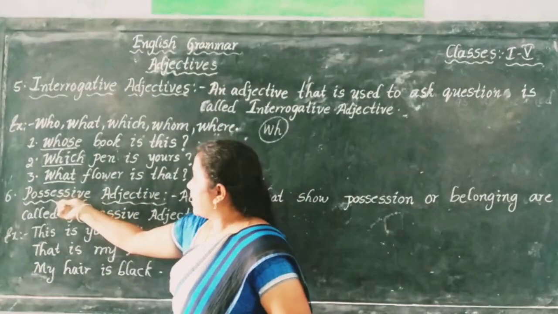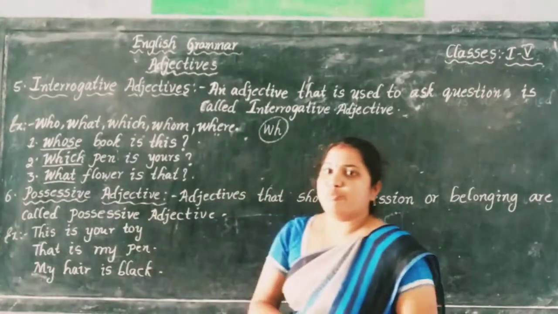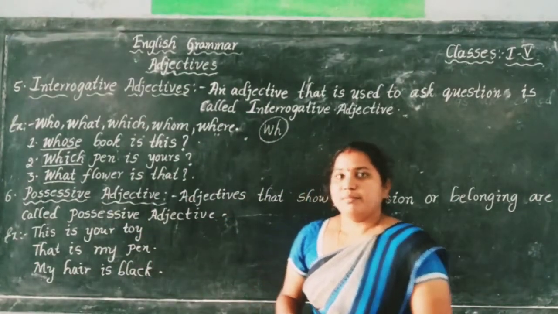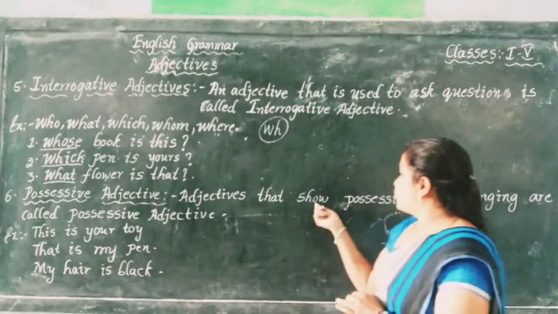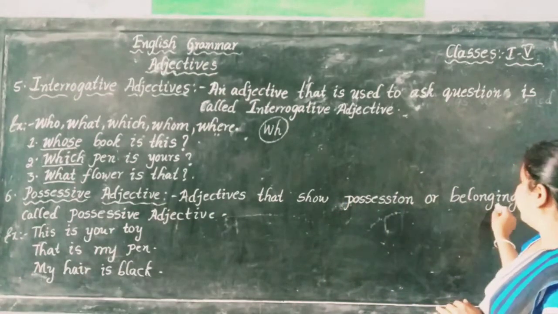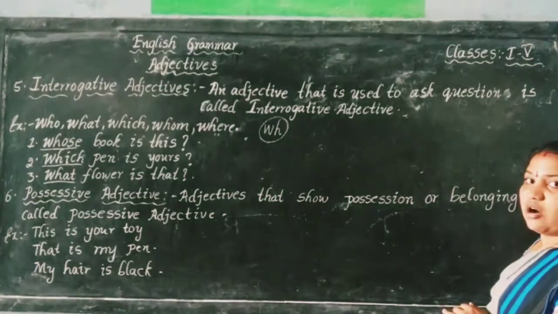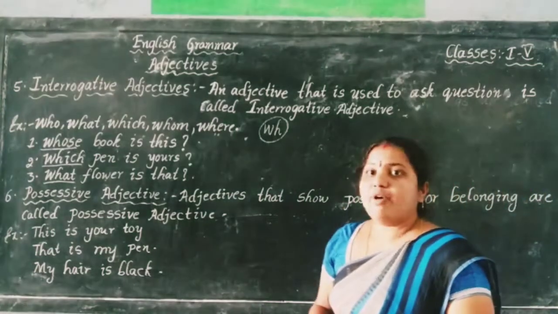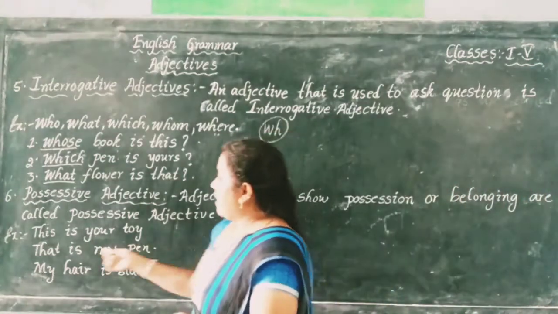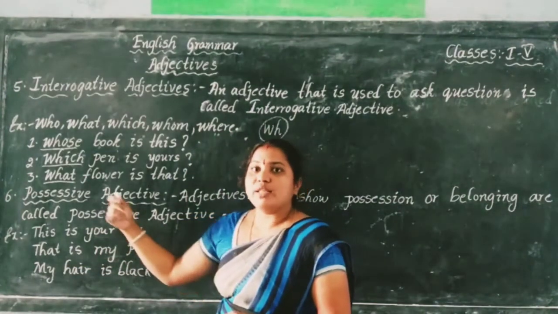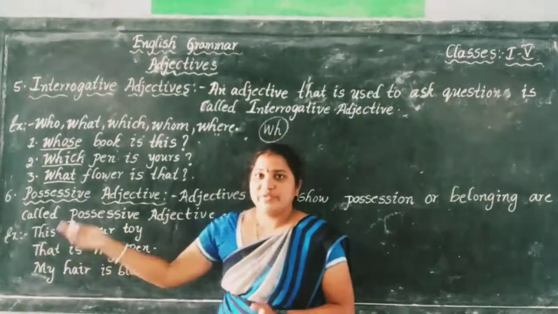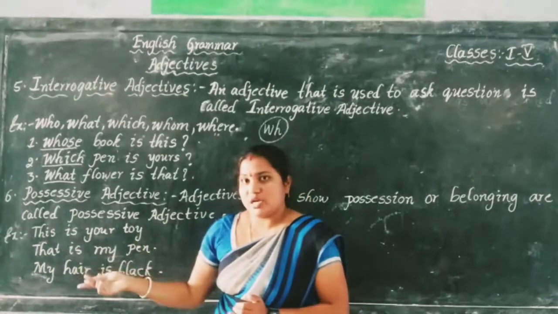Okay. Next, coming to possessive adjectives. Possessive means belonging to or showing ownership. Adjectives that show possession or belonging are called possessive adjectives. For example, this is my toy, or this is your toy.